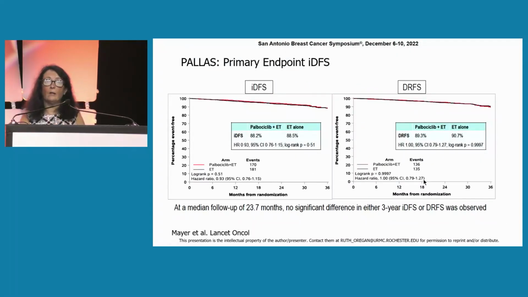In contrast, again, Deb mentioned this PALLAS, a lower risk group of patients compared to the Monarch-E study. They were randomized to endocrine therapy with or without palbociclib, and no difference in the endpoints. You can see the curves are totally superimposable, and no split of the curves at any point. This was with a follow-up of 2 years.